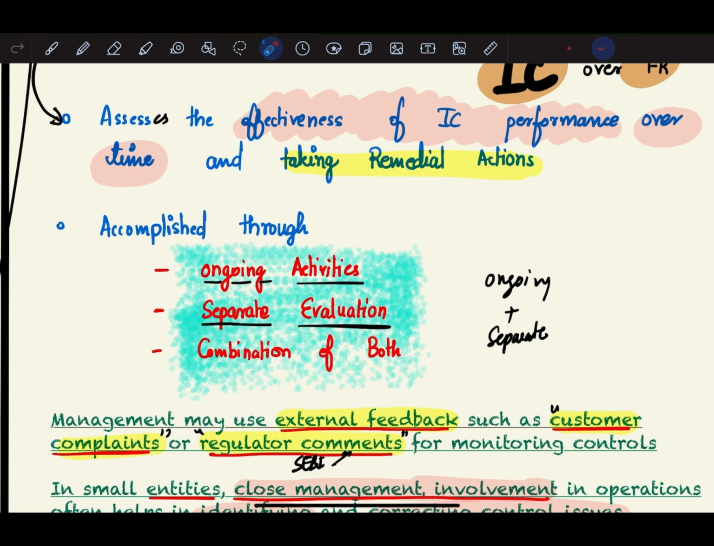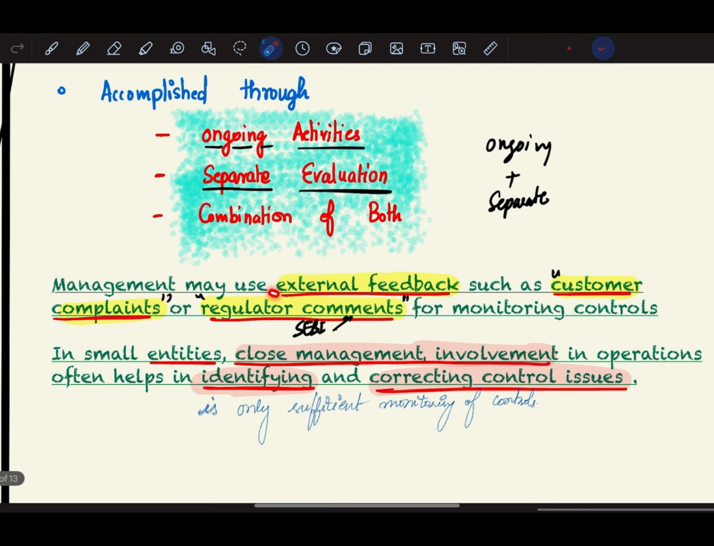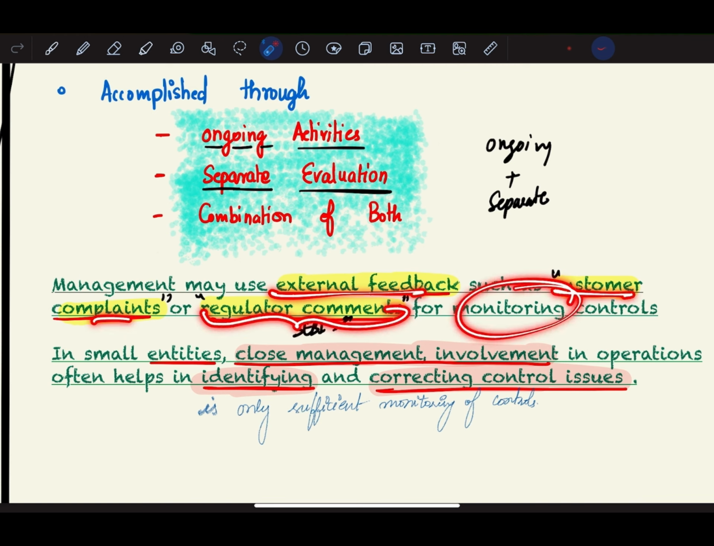So the effectiveness of internal control performance over time is accomplished through ongoing activities, then separate evaluation of each activity, then a combination of both. Management may use external feedback such as customer complaints or regulator comments for monitoring controls. What is the meaning of monitoring controls? Monitoring controls means that the management will check whether the internal control system is properly functioning or not. For that, it has to monitor controls.